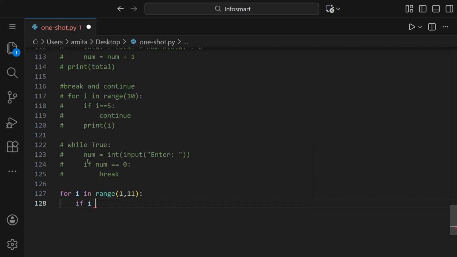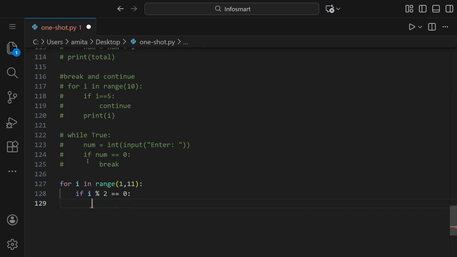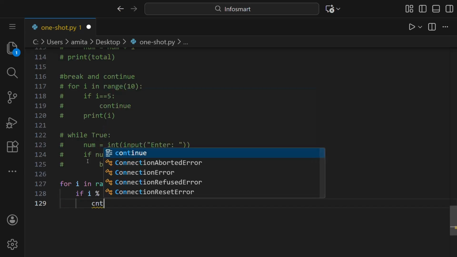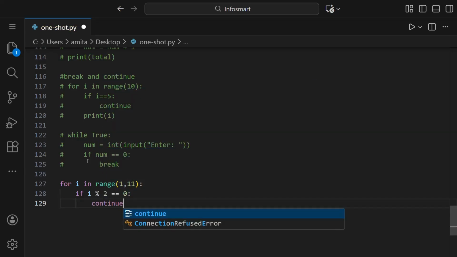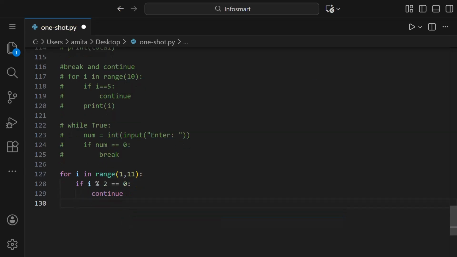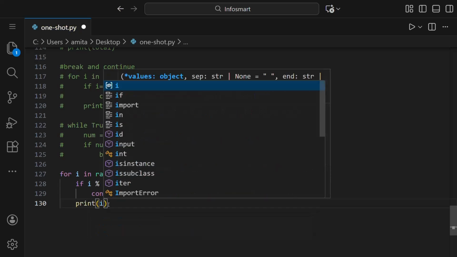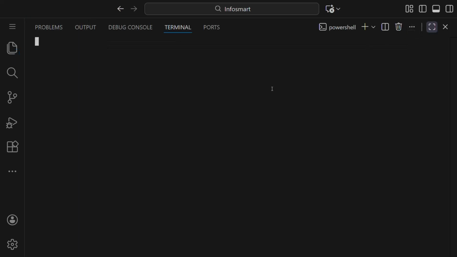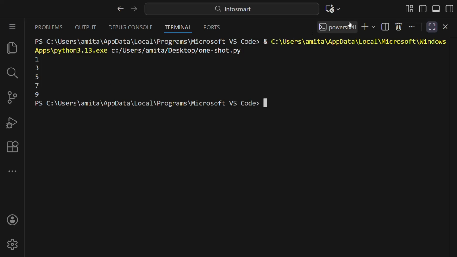To see if it's even, you can check if the remainder is 0 when divided by 2, then we can write continue. That means if it's even, it will see this continue and go to the loop again. And here we can write print i. Run this. You can see we got all the odd numbers.